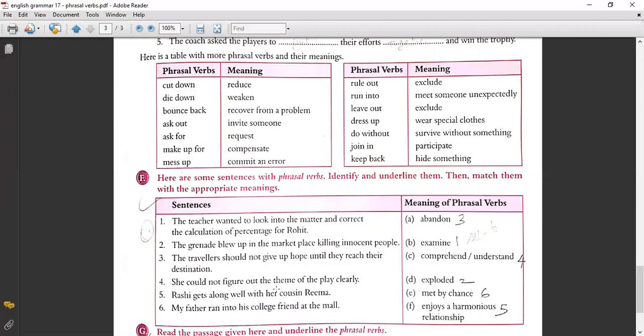She could not figure out the theme of the play clearly. Figure out means comprehend or understand. Then the fourth one. Rashi gets along well with her cousin Reema. Gets along well means enjoys a harmonious relationship. Then my father ran into his college friend at the mall. Ran into his college friend means met by chance.